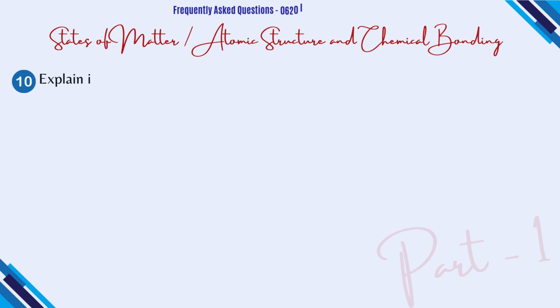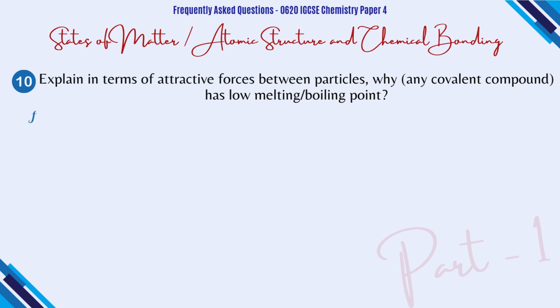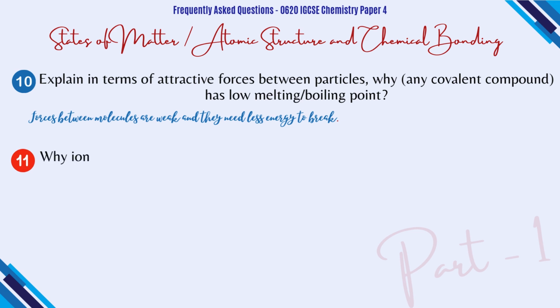Question number 10 is explain in terms of attractive forces between the particles why any covalent compound has a low melting and boiling point. The name will be given to you, like in the previous question it was nitrogen, but here any covalent compound can be given and they can ask you why it has a low melting and boiling point. So the answer is the same, that as it is a covalent compound, the attraction between the molecules will be weak, so it needs less energy to break.